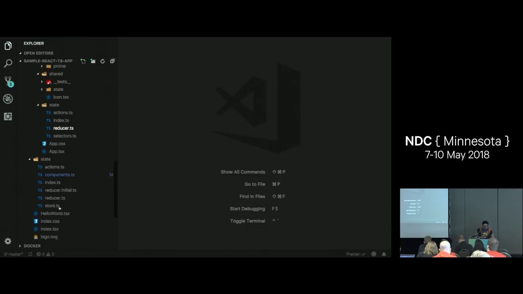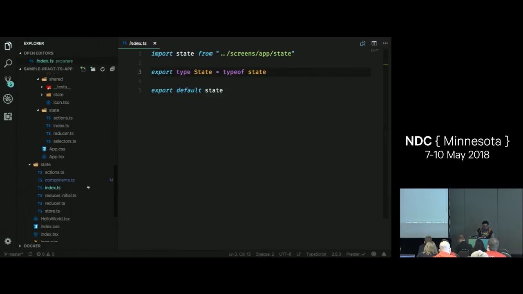If we go to the very root of my state, we're still doing all the normal stuff that you would do with Redux, where we're just creating our default state. That's going to be our full object that describes our application. And this is just using imports to compose all of our subscreens together. So at the end of the day, you're still going to have a final state.